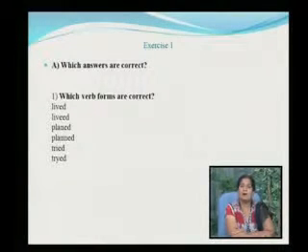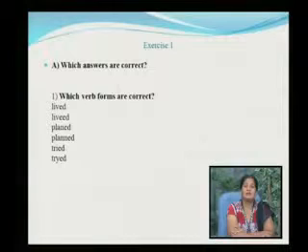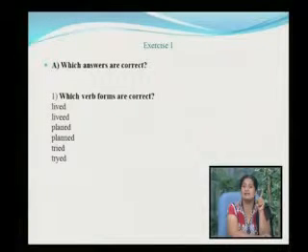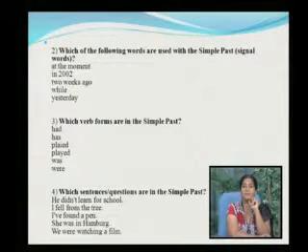Which verb forms are correct? Lived, lived, planned, planned, tried and tried. The spellings are changed. L-I-V-E-D lived, P-L-A-N-N-E-D planned, and T-R-I-E-D tried. They are the correct form of the verbs.